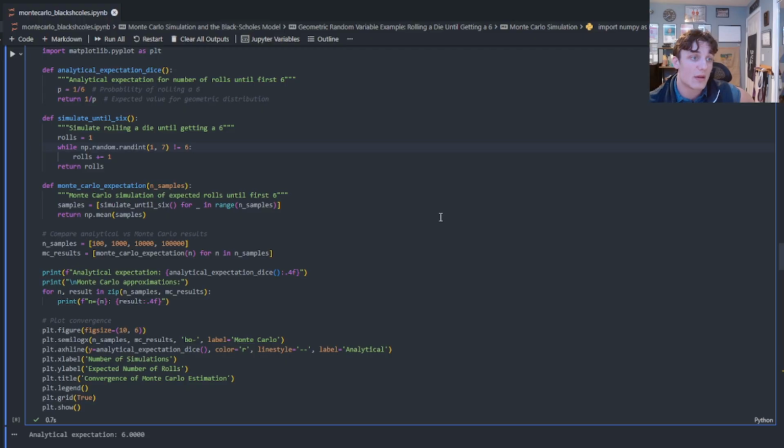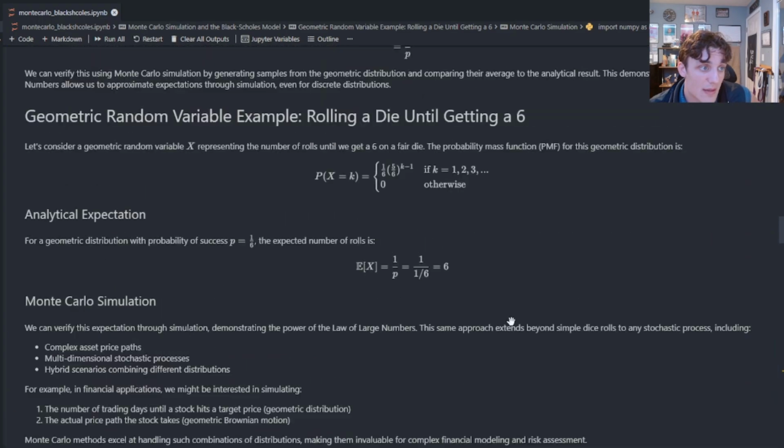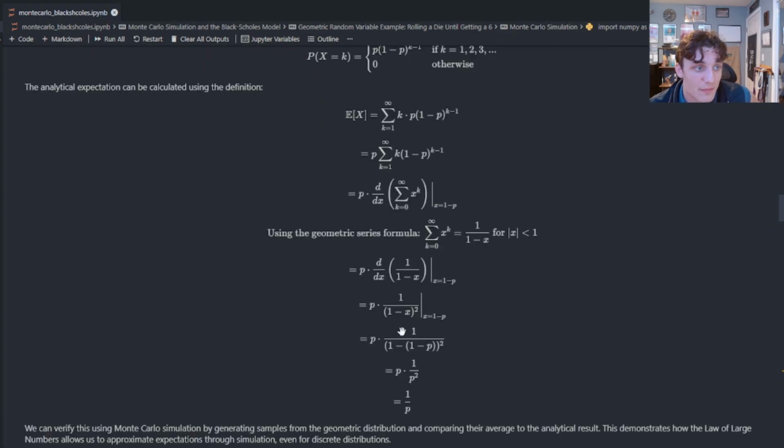Maybe it'll take me 1 try and I'll get super lucky. Maybe it'll take me 20. That's the whole point. We're going to keep doing this simulation again and again and again, and then we're going to take the average and see on average how many dice rolls are required to see that 6. We know the analytical solution is 6. This is given by our formula derived here.